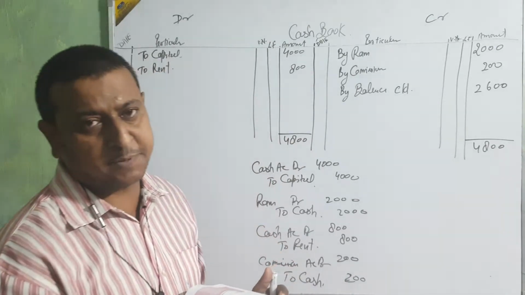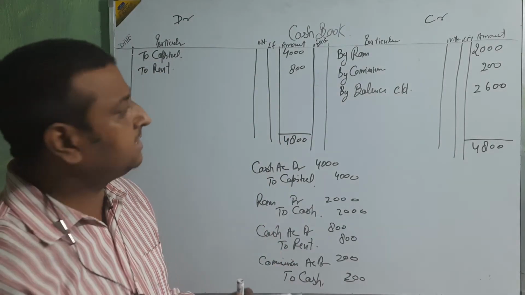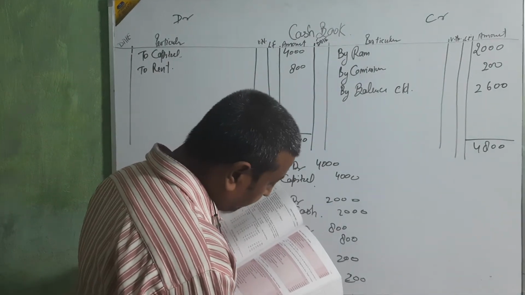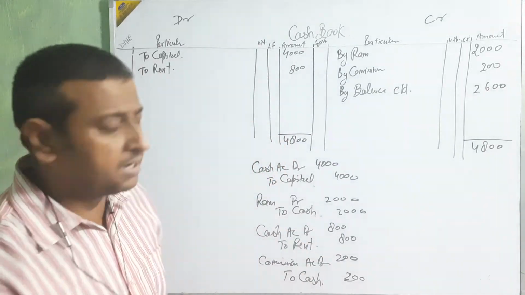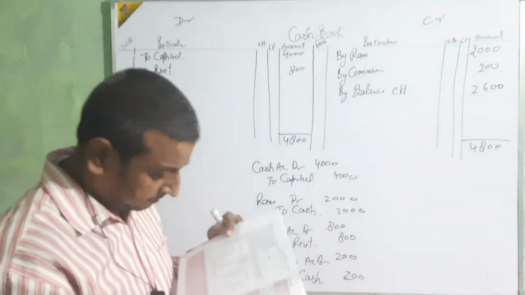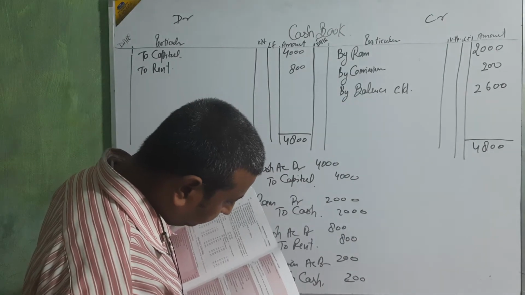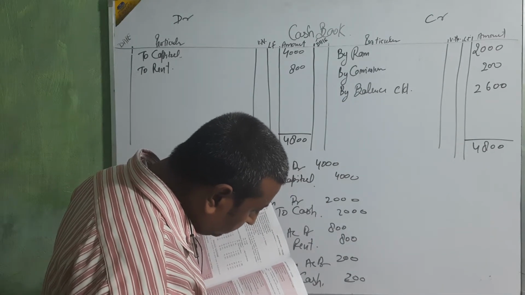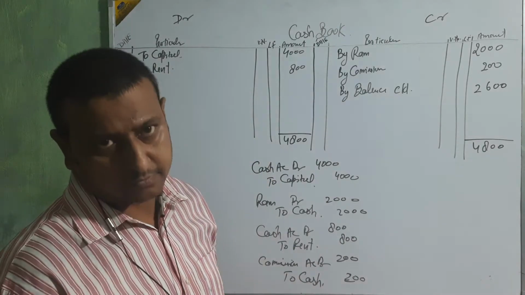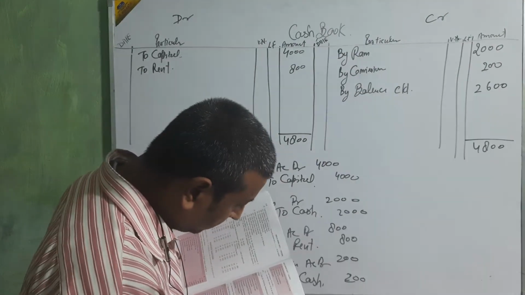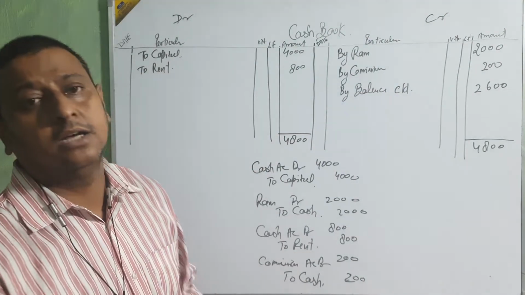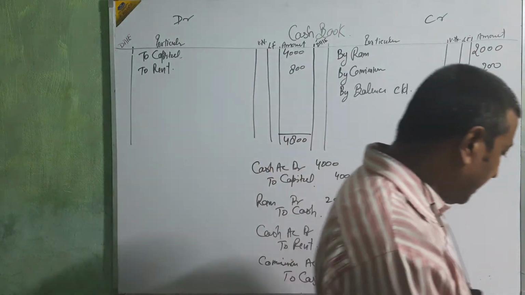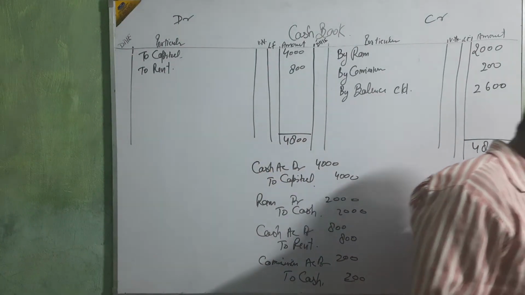Paid wages, expense again, cash is gone from the business, by wages. Received commission, receiving the money, by commission. Next, withdrawal for personal use, by drawing. Paid salary, by salary. Okay beta, clear?